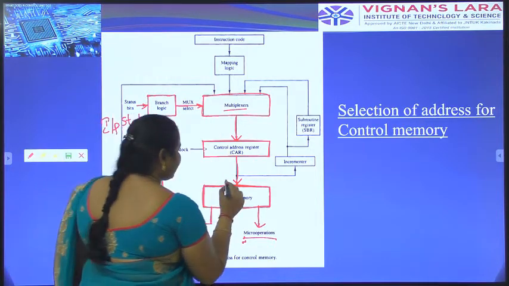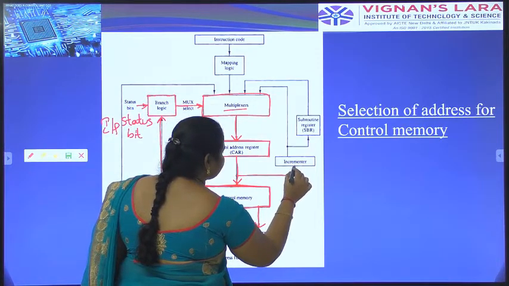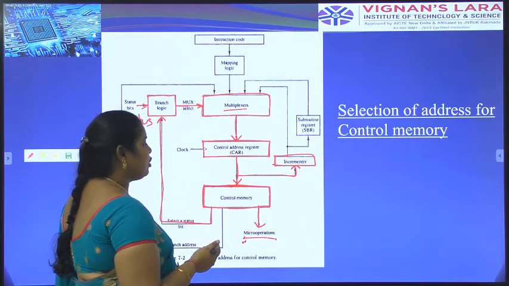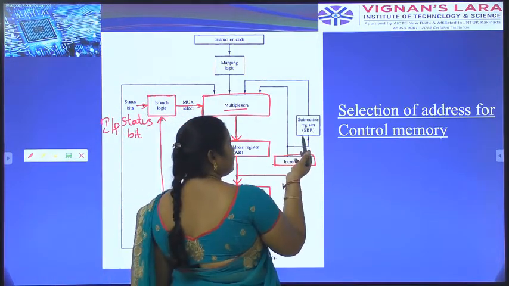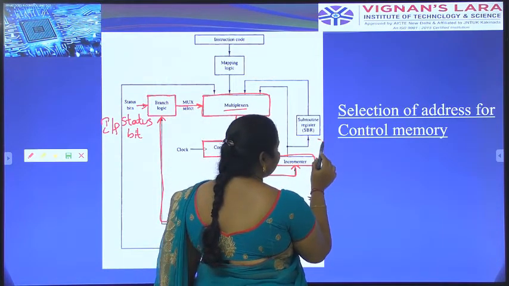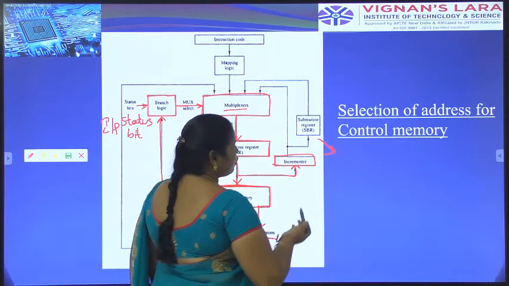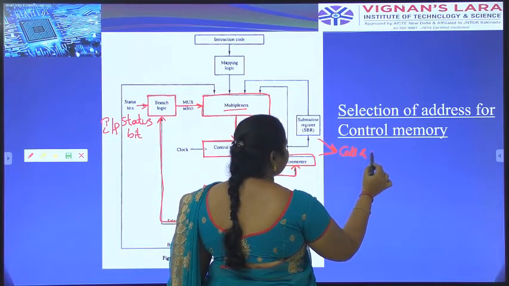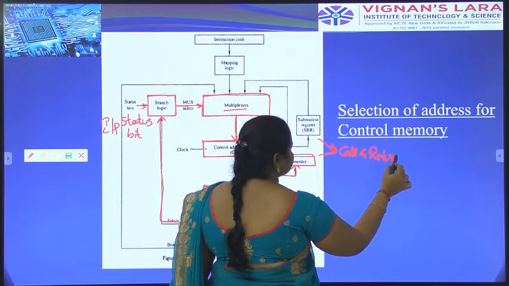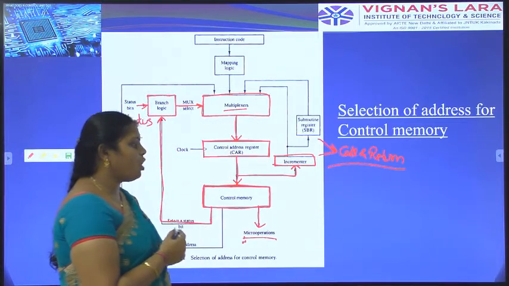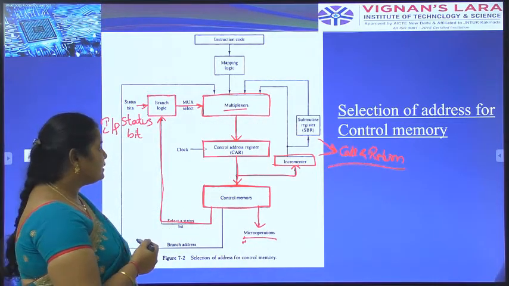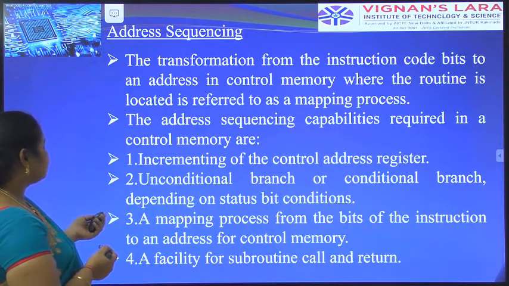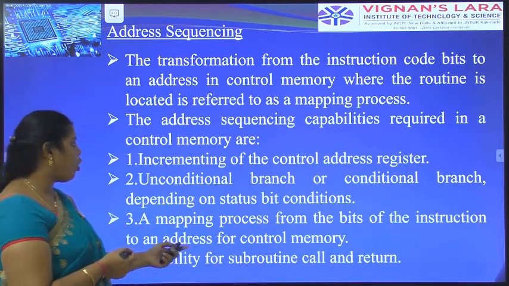Here, for control memory we have the increment operator. Whenever we use the increment operation, we have to perform the calculation of this increment. This is a subroutine. We have to facilitate the subroutine. It is a main thing in the address of control memory. Subroutine means it performs the call and return functions. We perform the call and return function with the help of subroutines. In the previous slide, we saw what a subroutine is. Here, the facility of subroutine call and return.